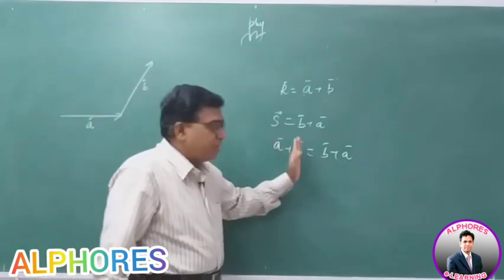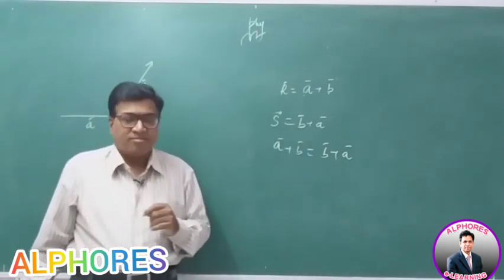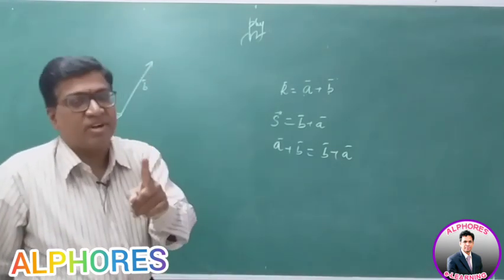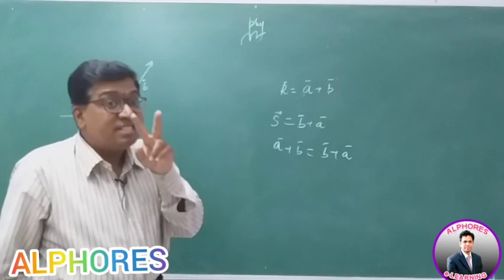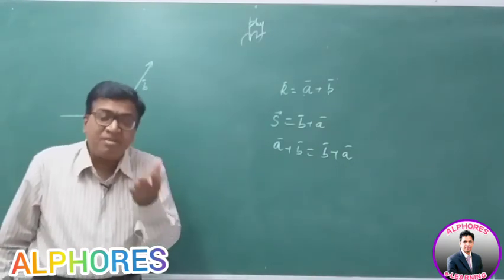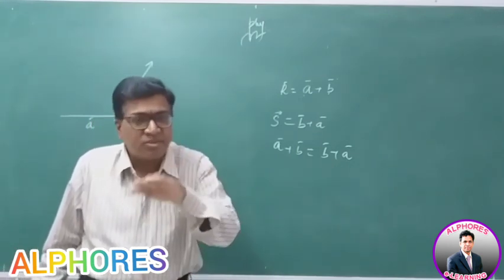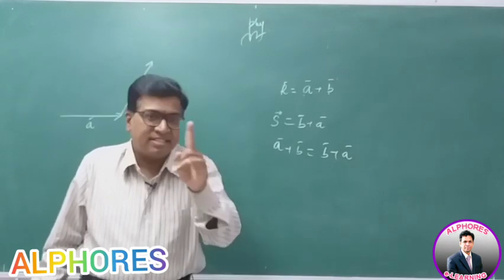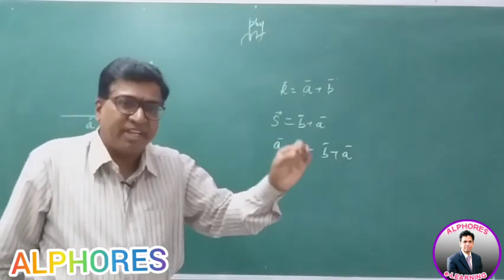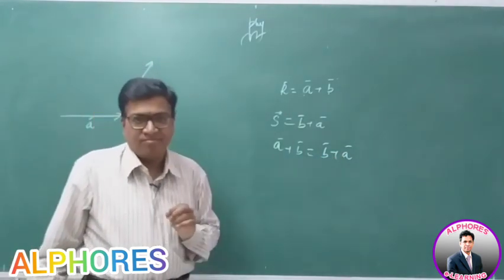So, A added to B or B added to A must produce the same result. Of course, please mind you, A and B should belong to the same physical quantity, same units please. They must be similar vectors. Two similar vectors, whether I add the first to second or second to first, the result must be same. If it is same, then it obeys the law of commutation. Then it is said to be a vector.